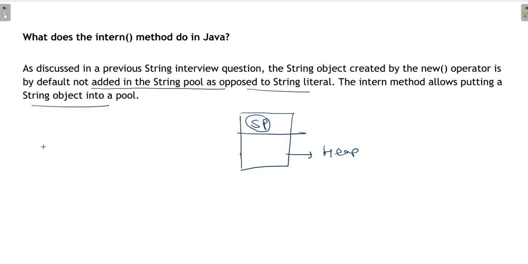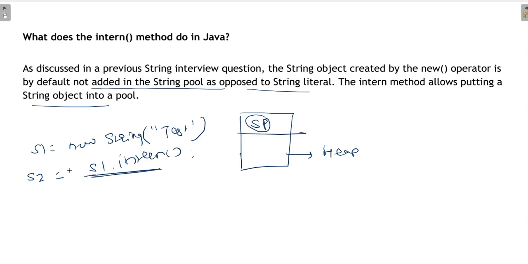Suppose s1 equal to new String("test"), then s2 is equal to s1.intern().